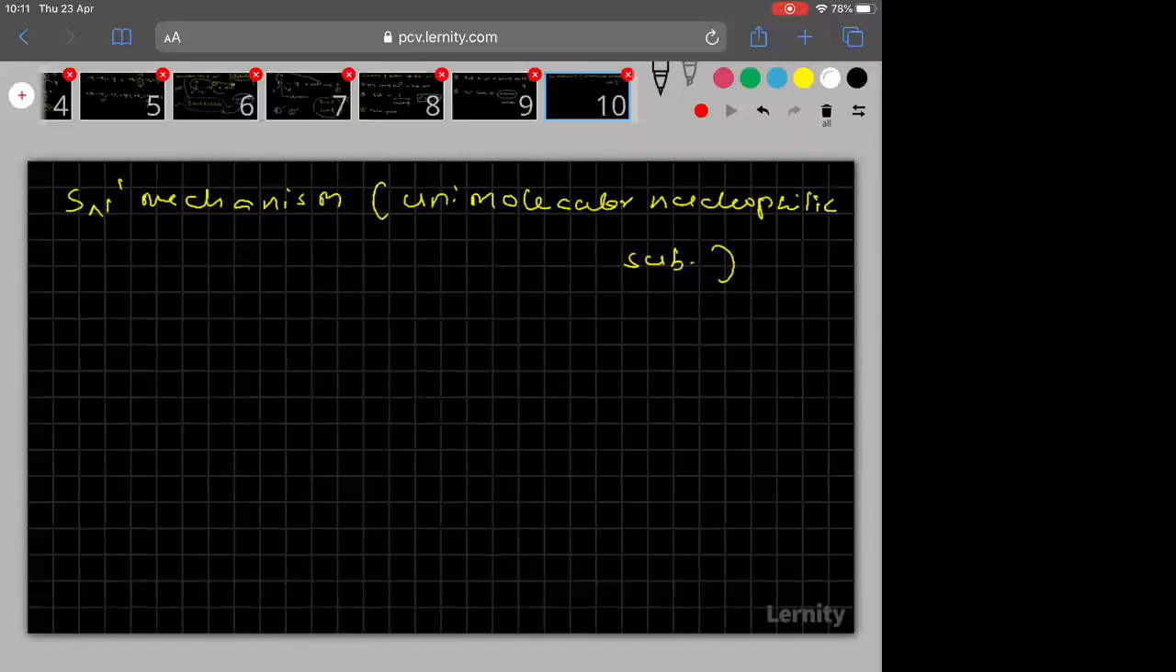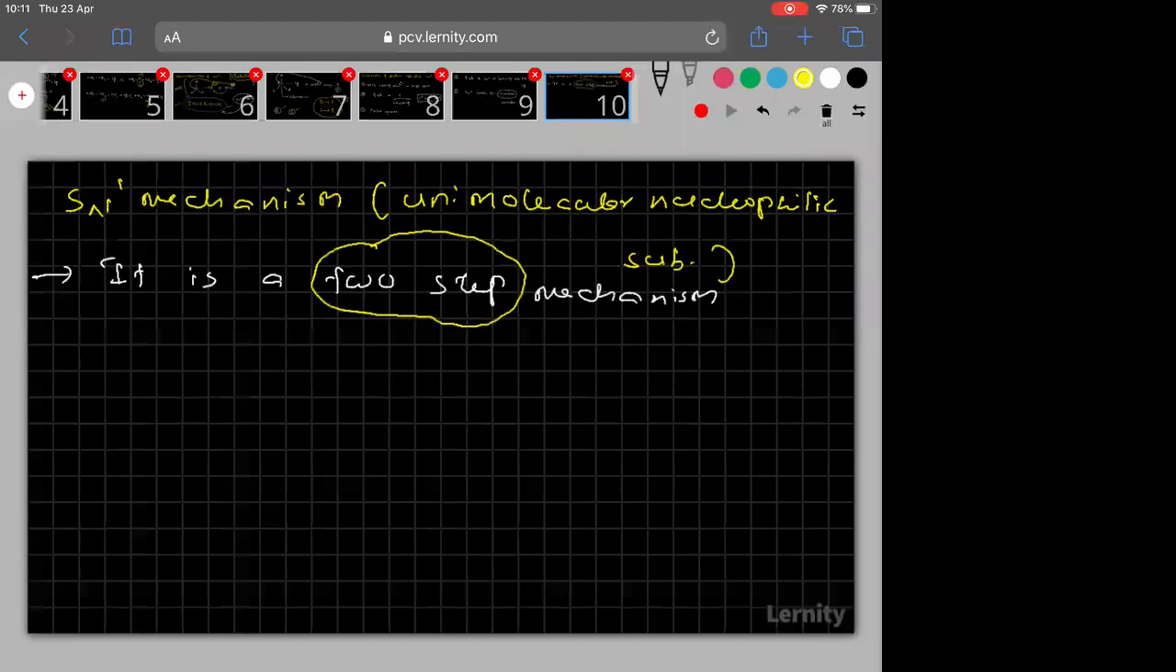Right, now in the SN1 mechanism, one important thing, see clearly, is that it is a two-step mechanism. Did you notice, SN2 was a one-step mechanism, but SN1 is a two-step mechanism. This is one very important point in the case of the SN1 mechanism. It is a two-step mechanism. I hope you are understanding my point here. Okay. Now, how it is a two-step mechanism, that I am going to show you.